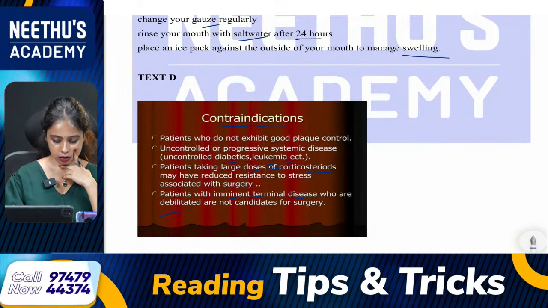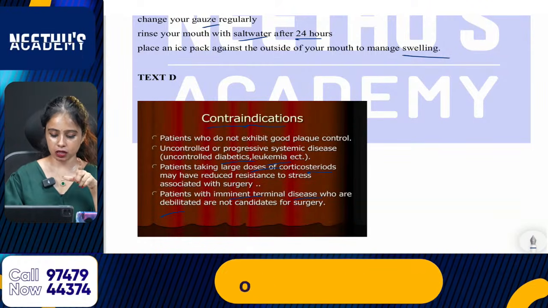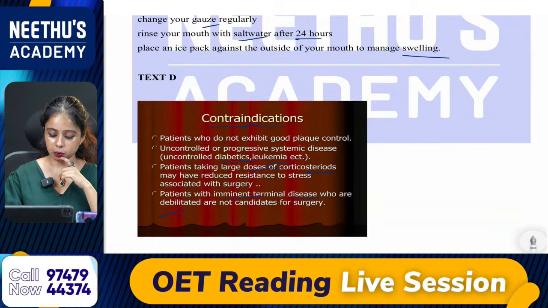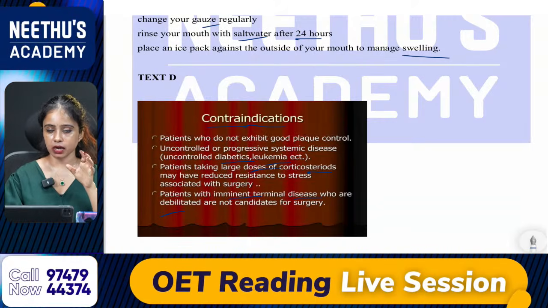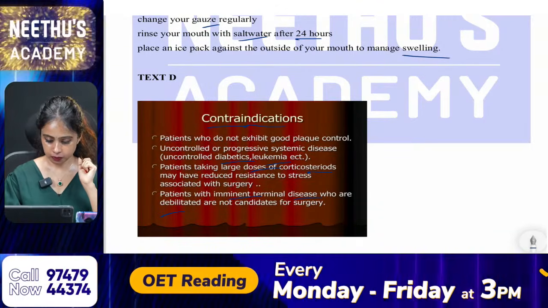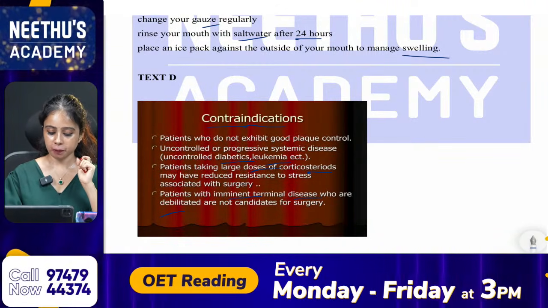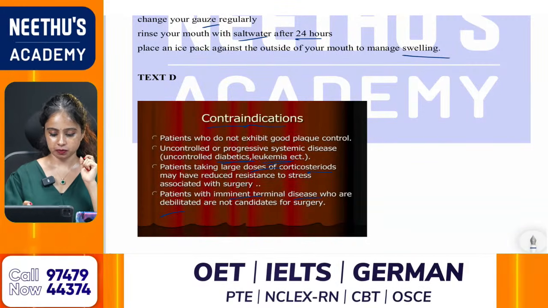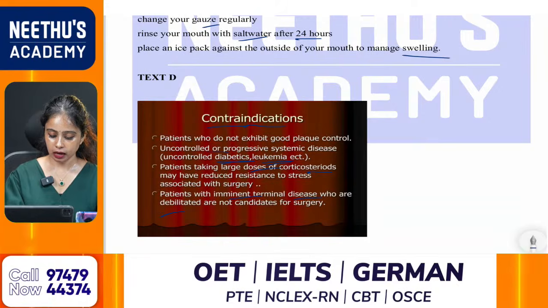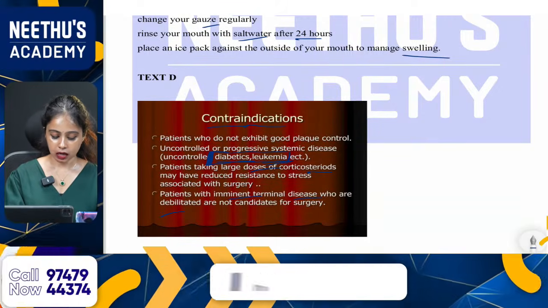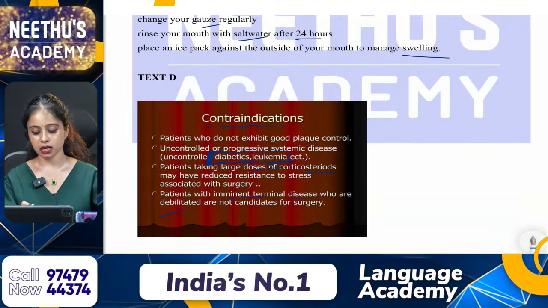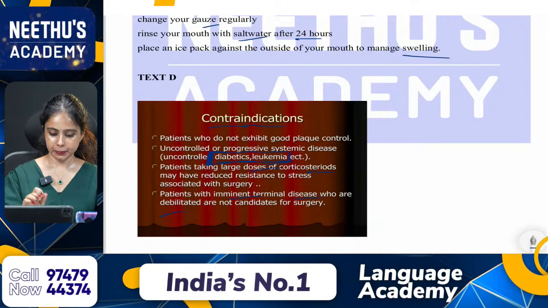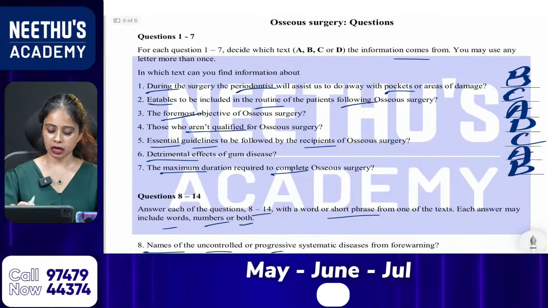So what is the answer? The answer should be from the second point, uncontrolled or progressive systemic disease. Those are the keywords from the question. So the answer is diabetes as well as leukemia. So answer is diabetes and leukemia. So these are the answers. Okay, then ninth one.